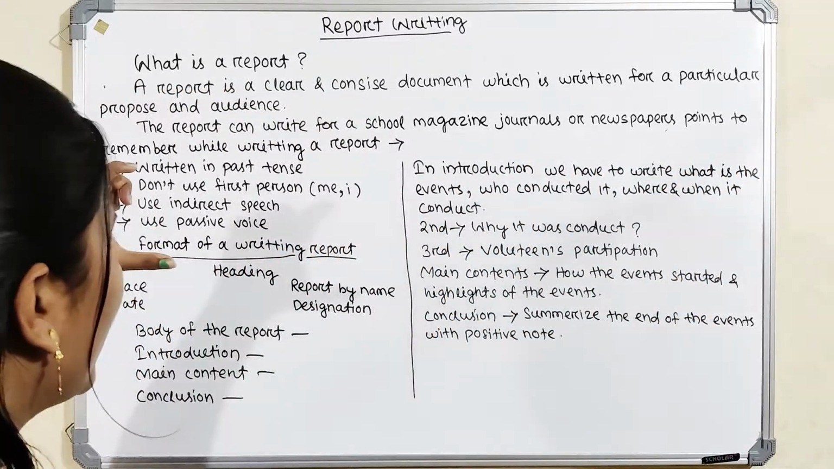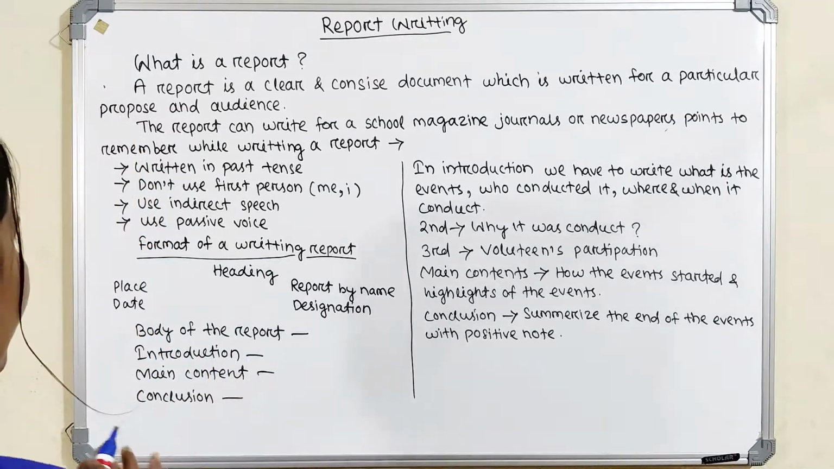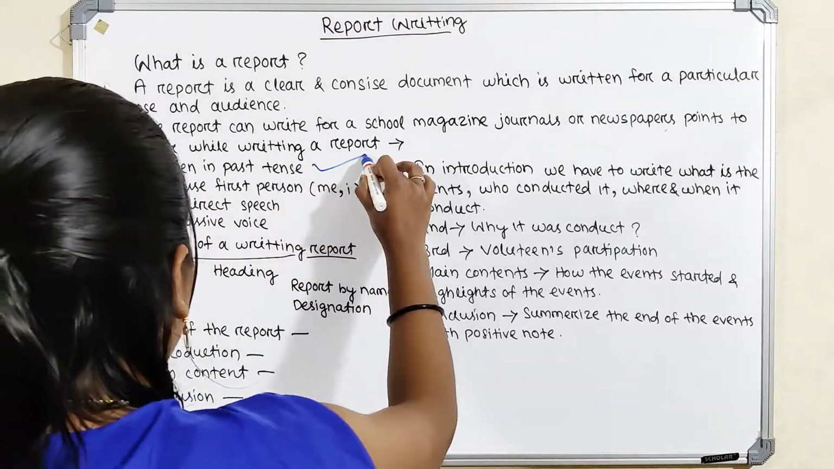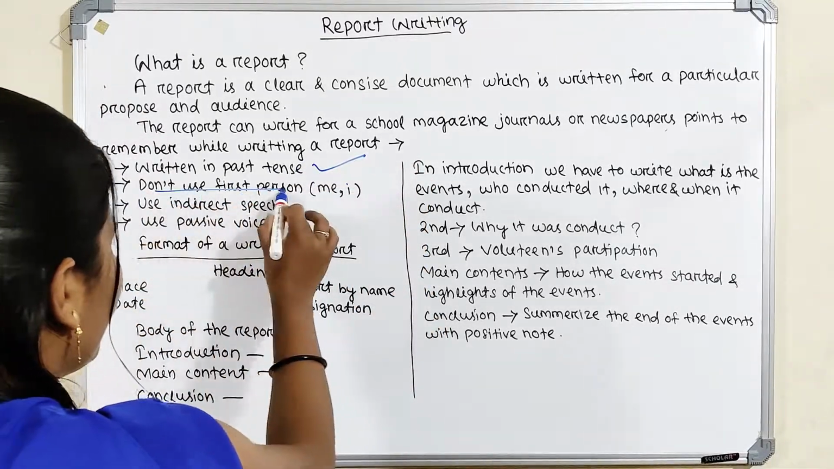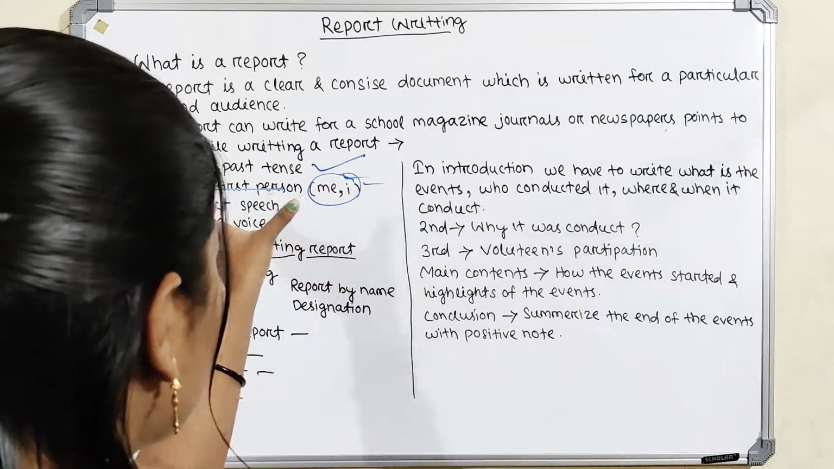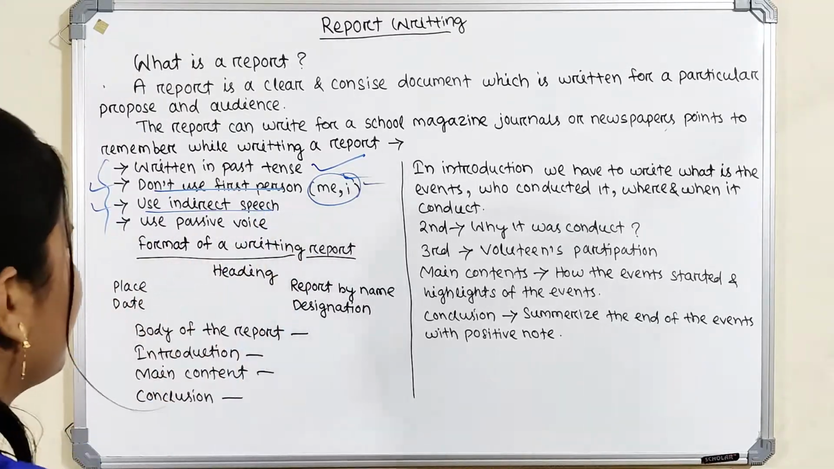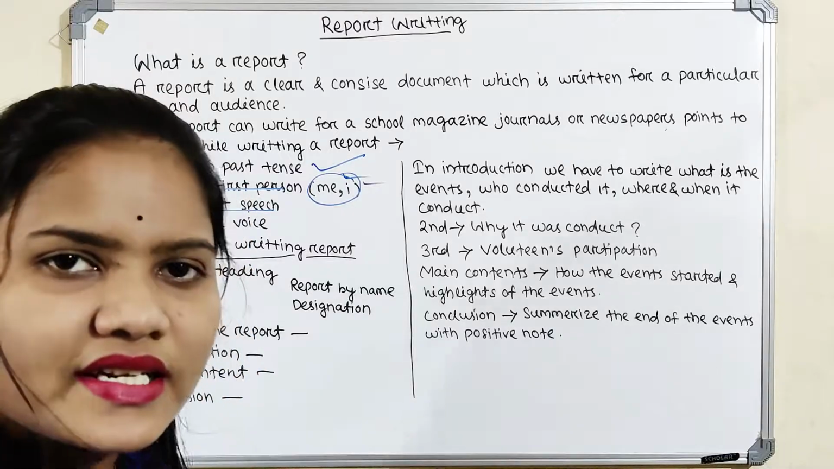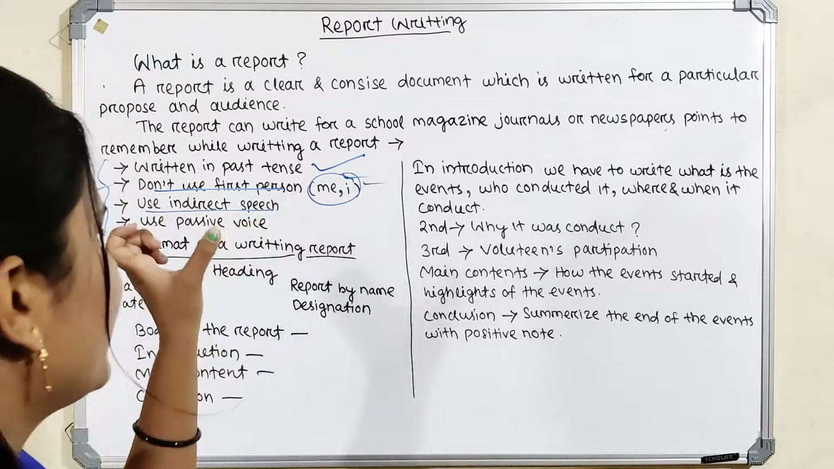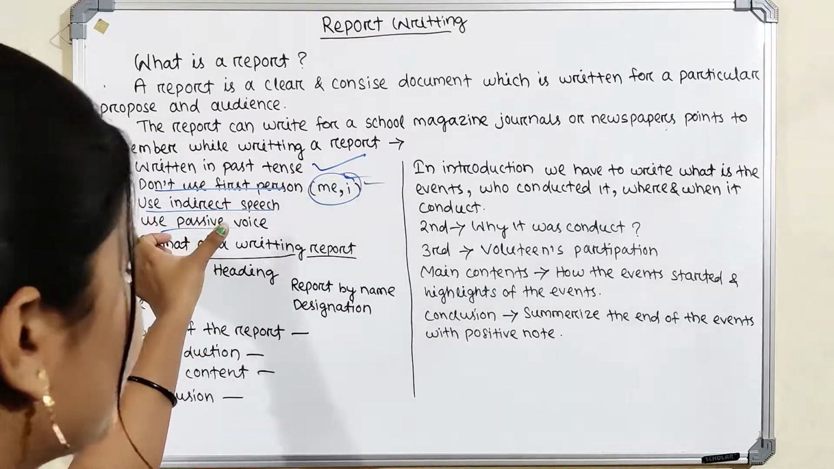First we have to know the points we must remember when we write a report. First, a report is always written in the past tense. Second, don't use first person like me, I. We don't use first person in our report. Third, use indirect speech. We know about direct speech and indirect speech, and in this case we always use indirect speech, not direct speech, and use passive voice.